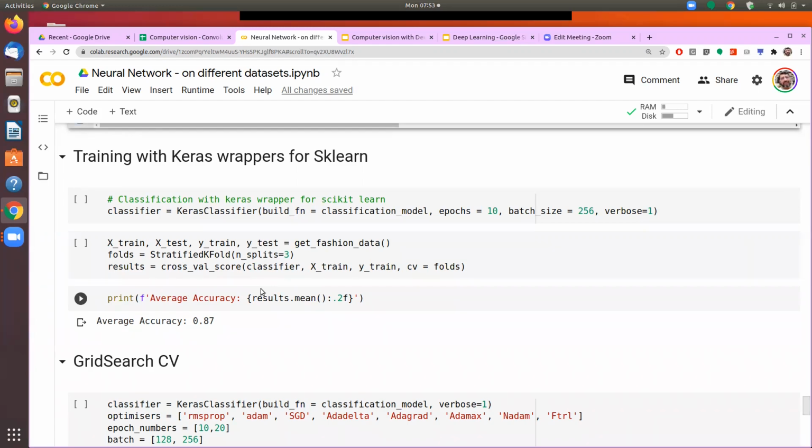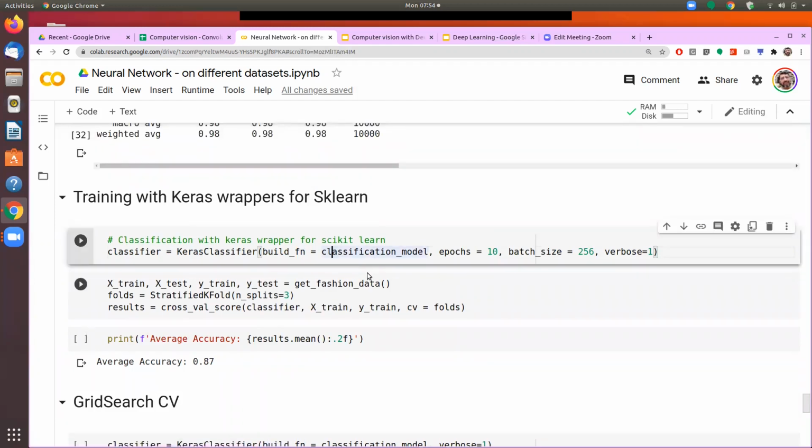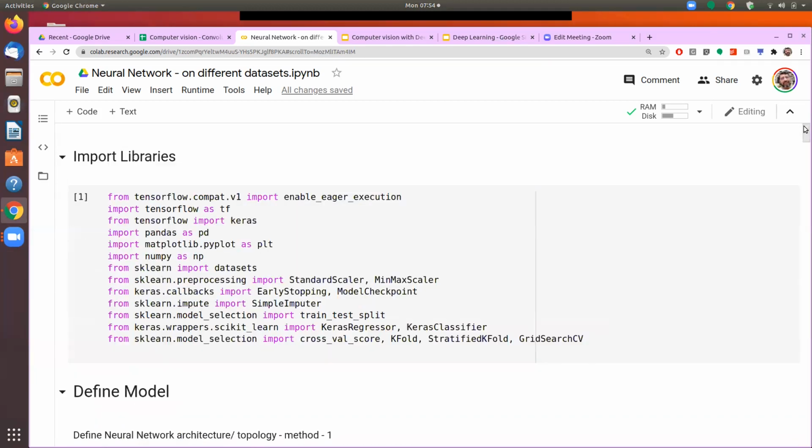platform, they have evolved in different stages from different groups of people, but all of them are actually interoperable. And that is the beauty of the entire Python platform. So we used certain libraries from sklearn when we were doing the regression and classification and clustering. Now we are using TensorFlow as a library for deep learning and Keras as the wrapper over TensorFlow. But Keras and sklearn can also work together, and we'll see that here. For making them work together, a few imports that we had done earlier we should revisit here.